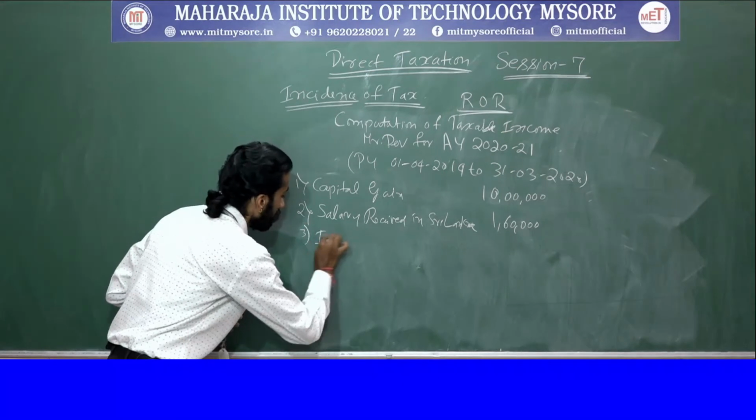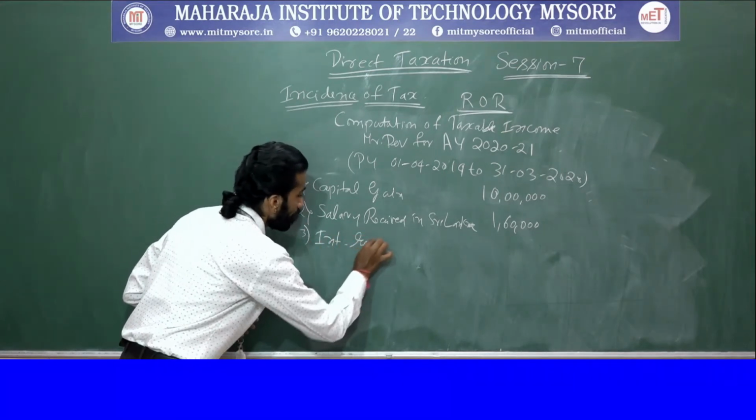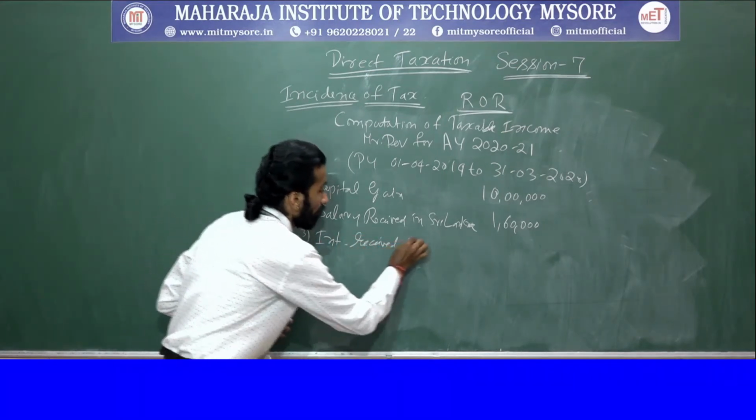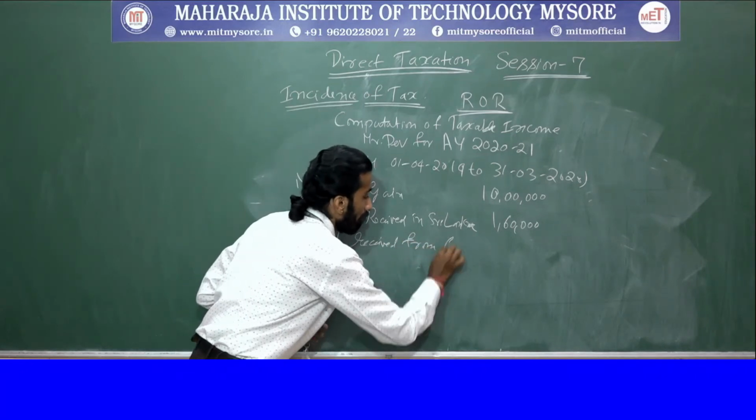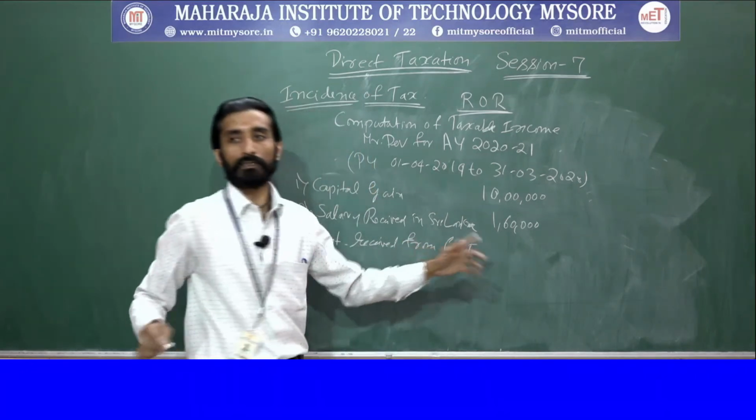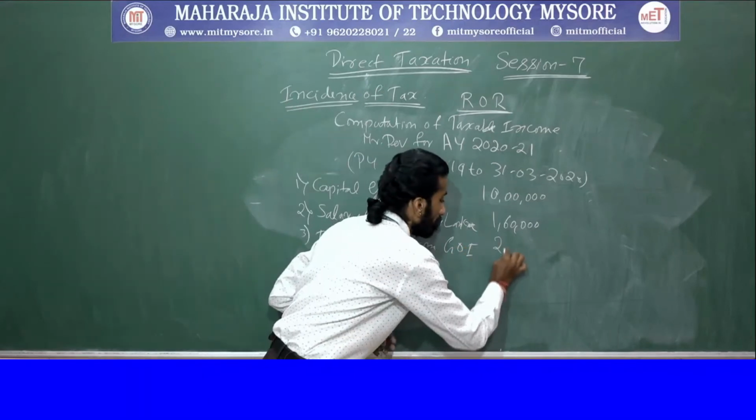Okay. Next thing is interest received from Government of India. Third one is interest received from Government of India. That is how much? 2,56,000.